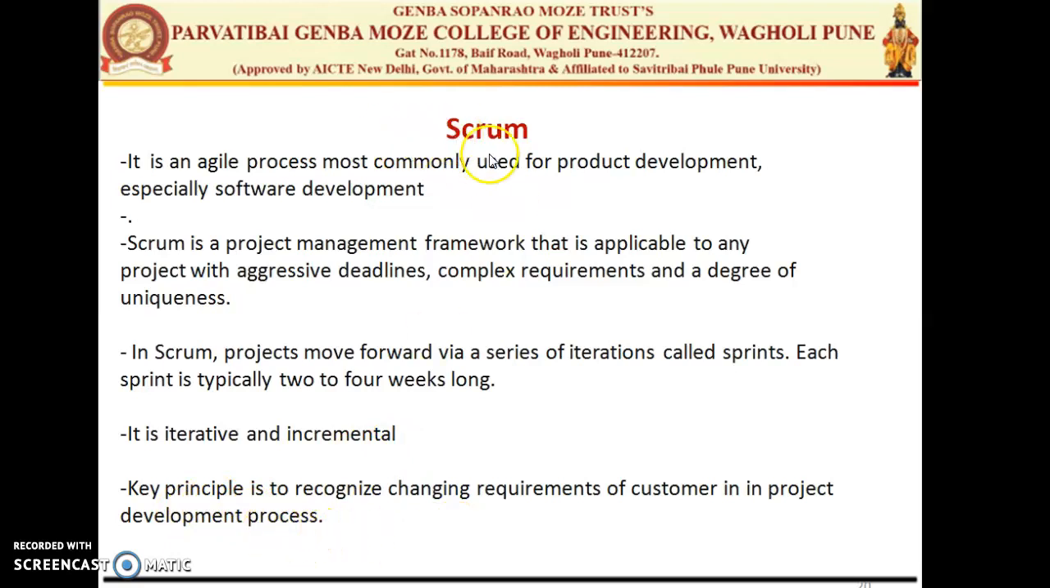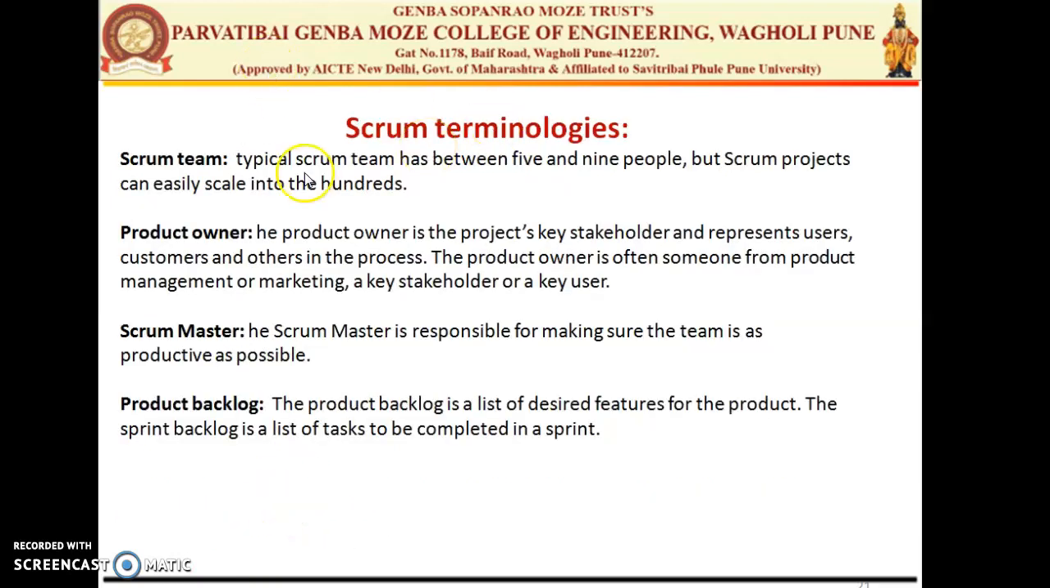So why is Scrum necessary in project development? Because whenever there are changing requirements from the customer, you can easily accommodate that changing requirement into the development process. So the key principle of Scrum is that the changing requirement from the customer can be easily modified or accommodated into your software development process. Now we can see some terminologies under the Scrum process.